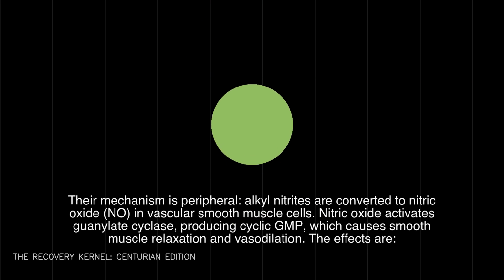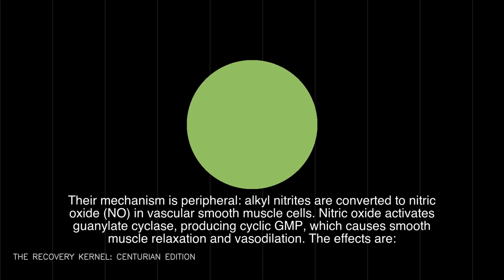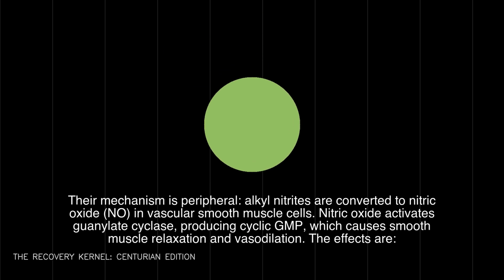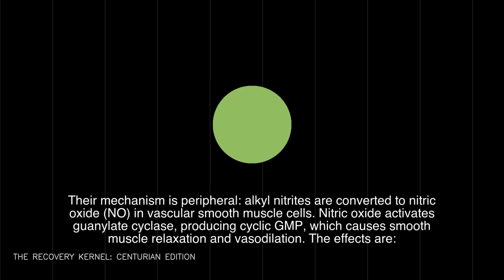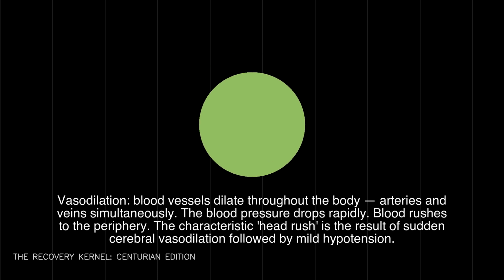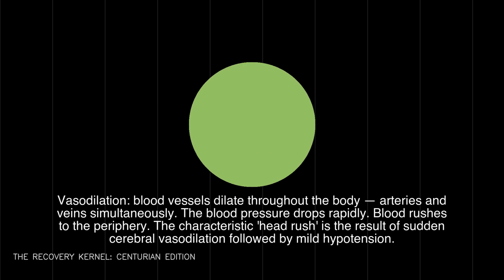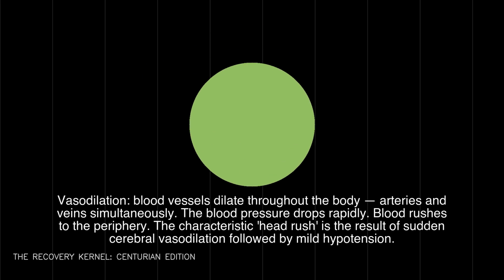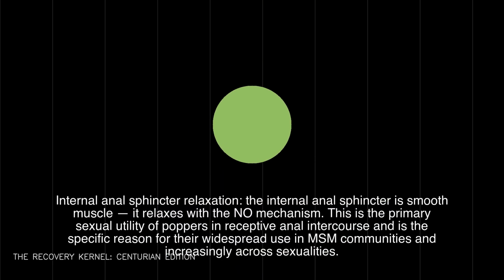Their mechanism is peripheral. Alkyl nitrites are converted to nitric oxide, NO, in vascular smooth muscle cells. Nitric oxide activates guanylate cyclase, producing cyclic GMP, which causes smooth muscle relaxation and vasodilation. The effects are: vasodilation, blood vessels dilate throughout the body, arteries and veins simultaneously. The blood pressure drops rapidly. Blood rushes to the periphery. The characteristic head rush is the result of sudden cerebral vasodilation followed by mild hypotension.